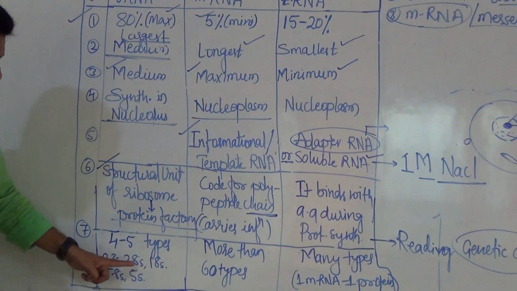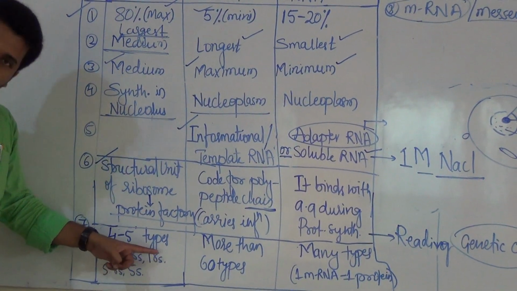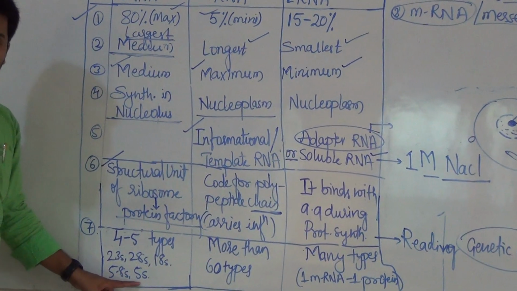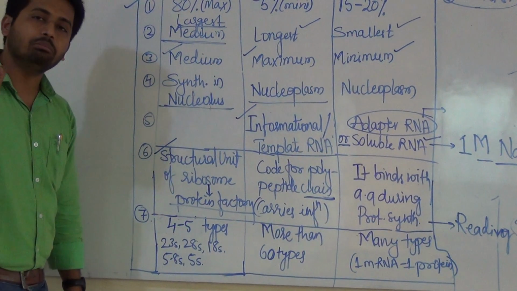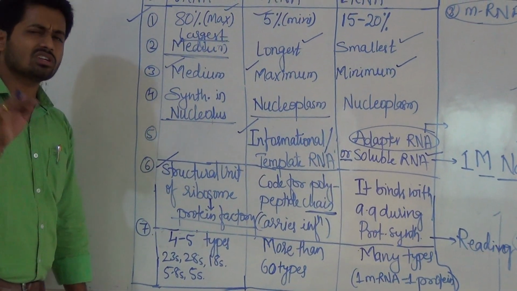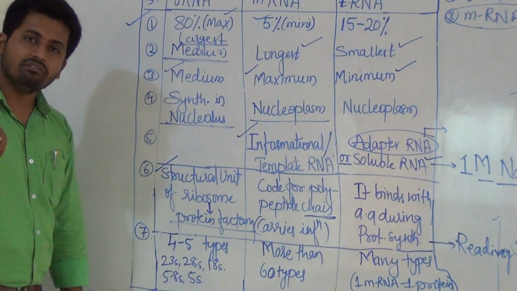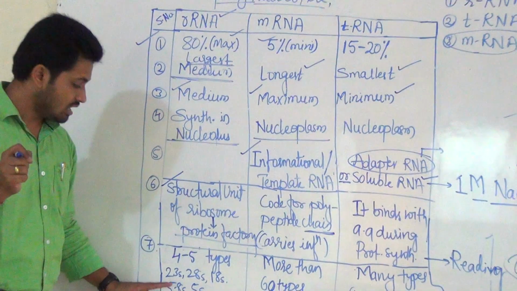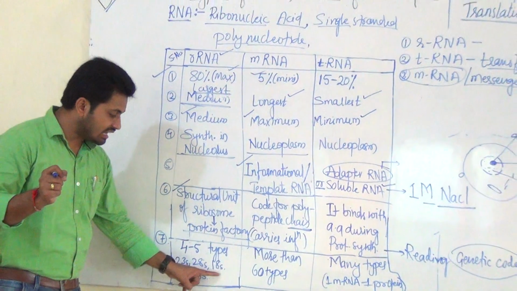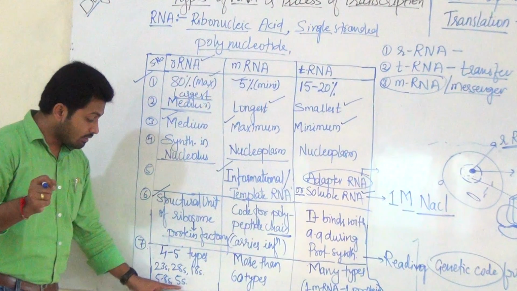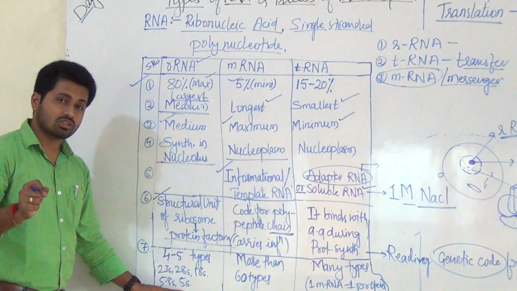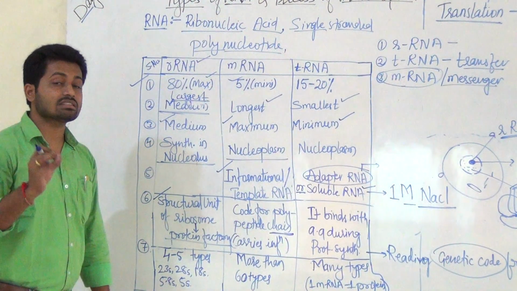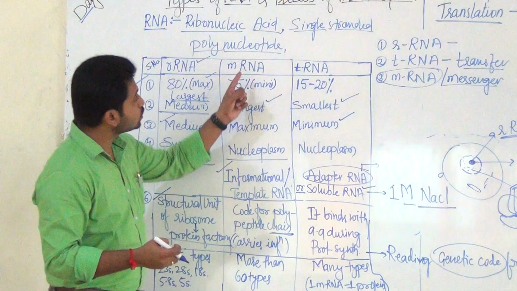That is 23S, 28S, 18S. This is again in your NCERT also. Okay, 5.8S, 5S. Here S stands for Svedberg constant. Svedberg constant is nothing but the density, or heaviness, of that RNA molecule. It is 23S, 28S, 18S, 5.8S, and 5S. Again, in the book it is also given, 16S rRNA also. Okay, like that.